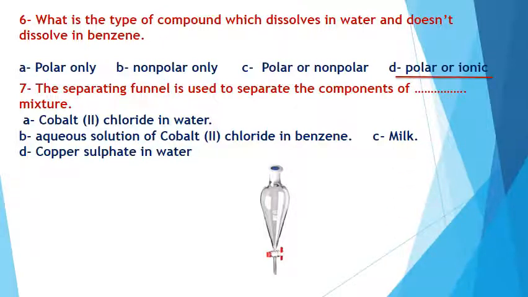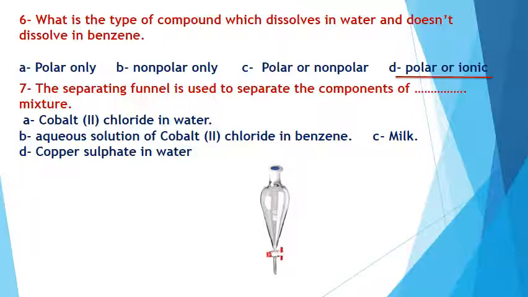Number 7, the separating funnel. As you see in the figure, this is the separating funnel. Pay attention, we use a separating funnel to separate the suspension only, the heterogeneous mixture that I can distinguish between its components by our naked eye. So here the choice must be suspension. Okay, the separating funnel is used to separate the components of a suspension mixture.